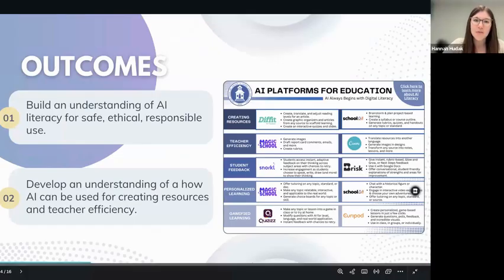As a result of today's webinar, we have two outcomes. We are hoping to build an understanding of AI literacy for safe, ethical, and responsible use. And we're also going to develop an understanding of how AI can be used for creating resources and teacher efficiency. We also wanted to highlight that AI has many other uses, such as providing student feedback, personalizing learning, and gamifying lessons. If you'd like to explore any of these applications further, you can check out this chart, which you will find in the AI resources section of our Digital Citizenship Canvas course.